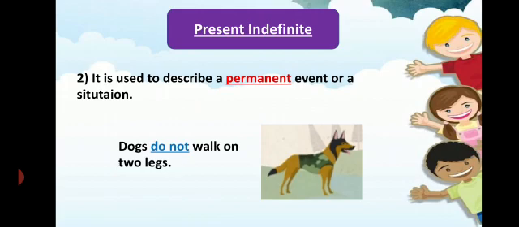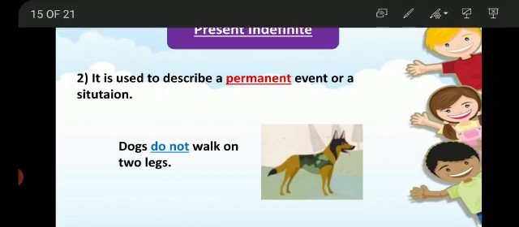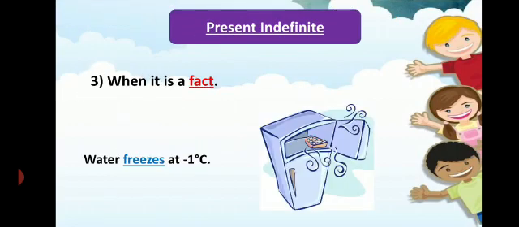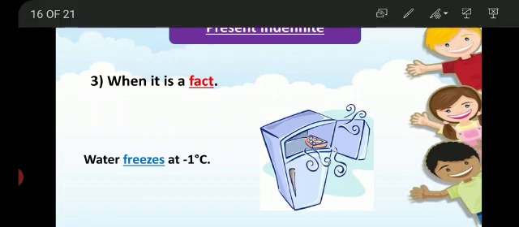Present indefinite tense is used to show a permanent event or a situation that always occurs. Dogs do not walk on two legs. So it is a permanent event. So for showing a permanent event, we have used present indefinite tense. Do not. Yes. When it is a fact, water freezes at zero degrees. Freezes, first form of verb with S, as the subject is singular, just one. So this is present indefinite tense.